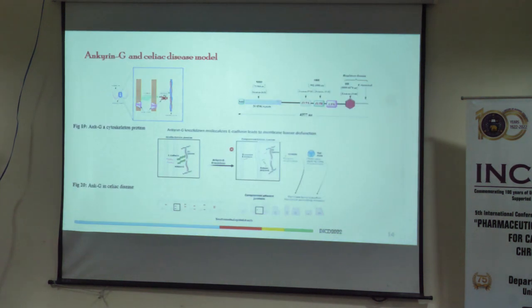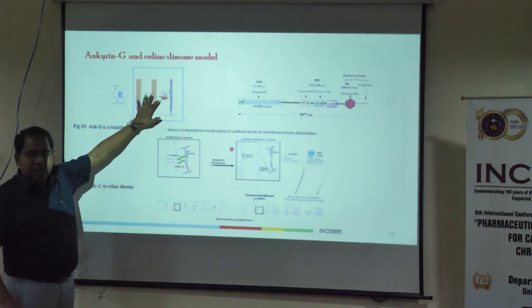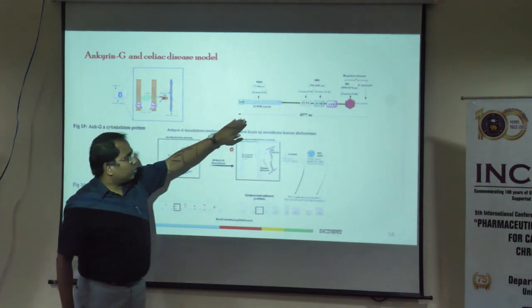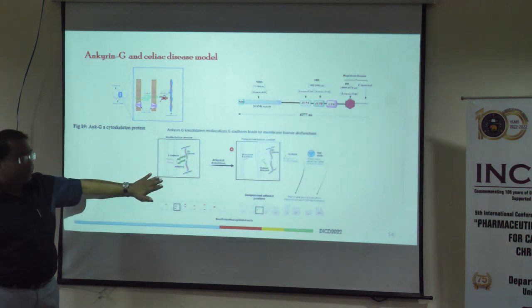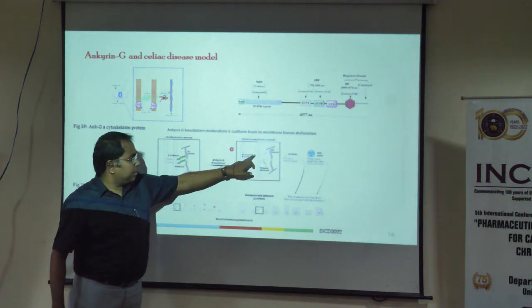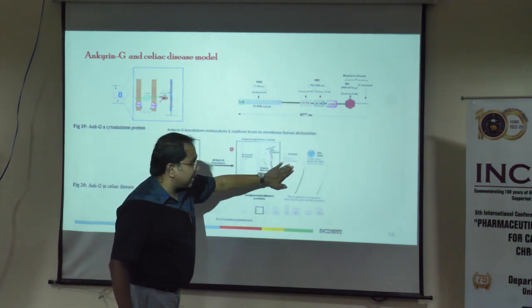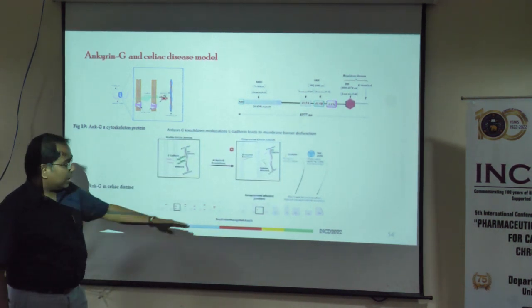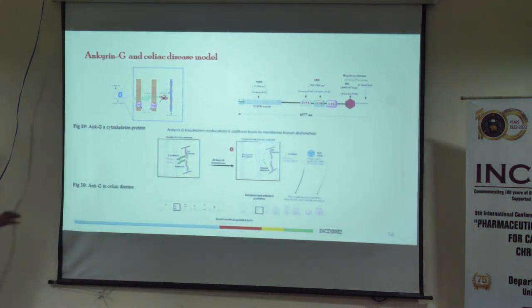Well, just summarizing this: this is ankyrin, this is beta-spectrin, and this is E-cadherin. That's the membrane structure. This is the total protein of ankyrin G, and this is how we are proposing it may be happening: due to lower expression of ankyrin G, the internalization or mislocalization of E-cadherin happens, and with the induction of TNF alpha and beta gliadin protein, there may be disruption of cellular membranes, and that may lead to the celiac disease condition. So that's the first in vitro validation of non-immune genes in celiac disease.